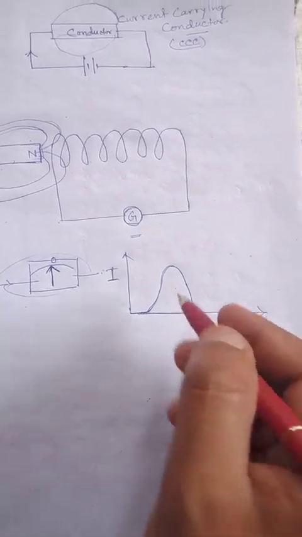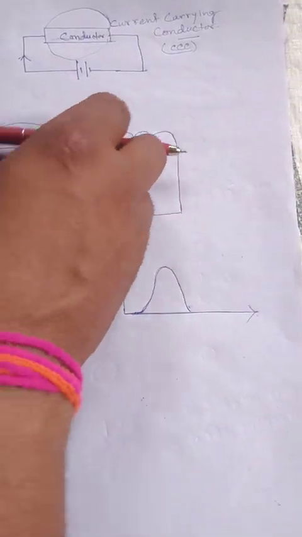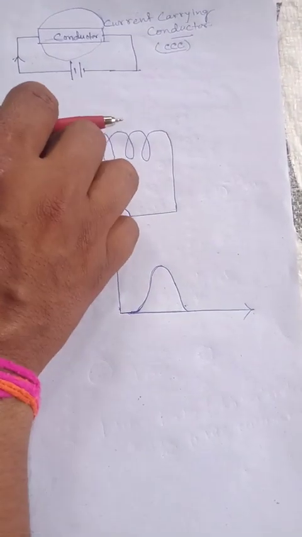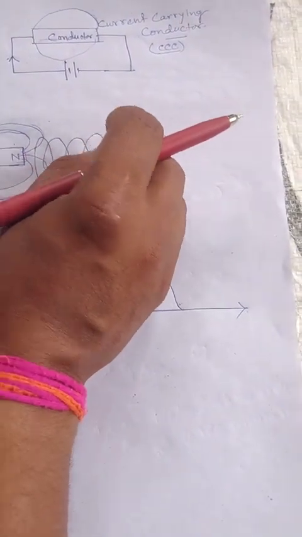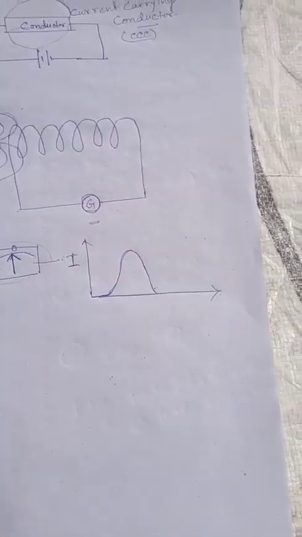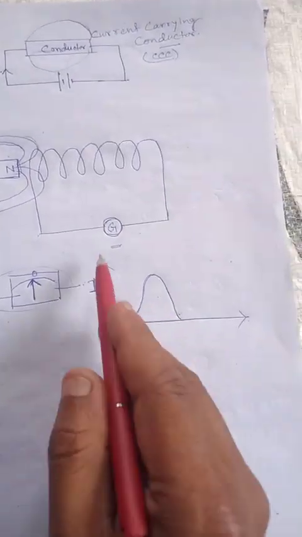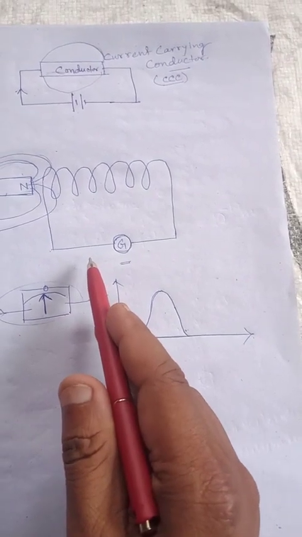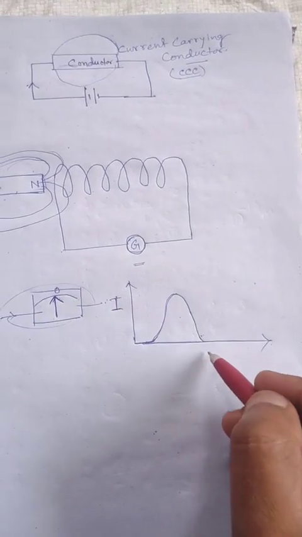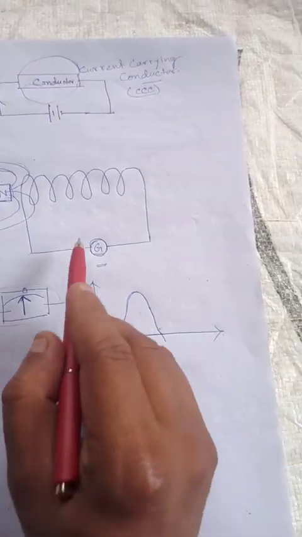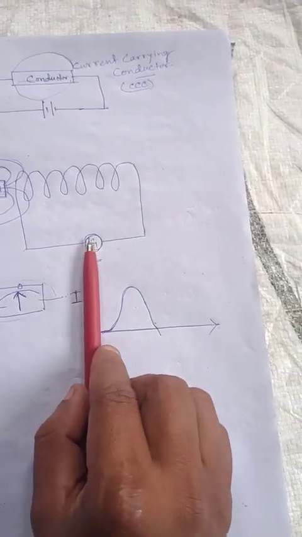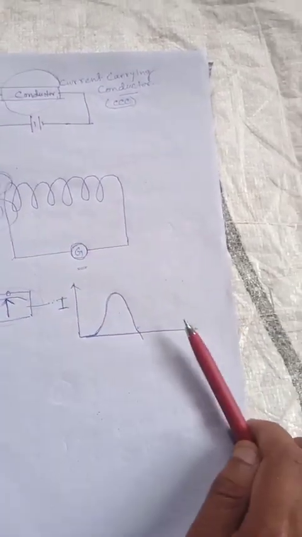After that, if he wants to remove this magnet from inside the coil and takes it out, then again the galvanometer shows some deflection. That means current flows through this conductor, and the direction of the galvanometer deflection is opposite to the previous one.